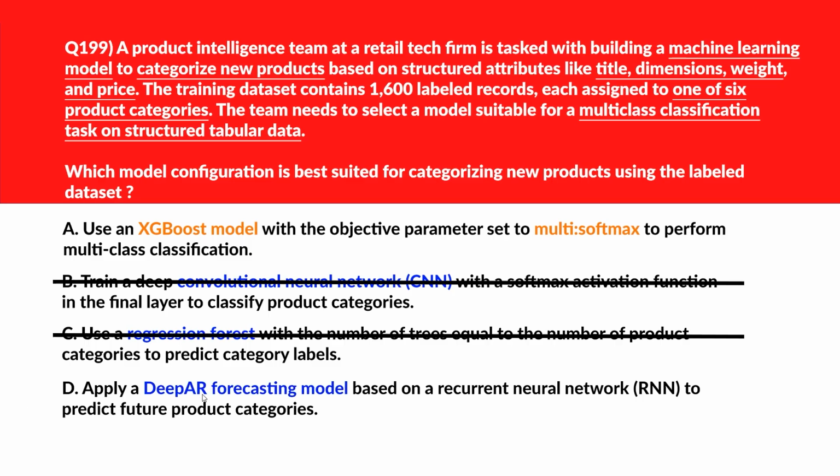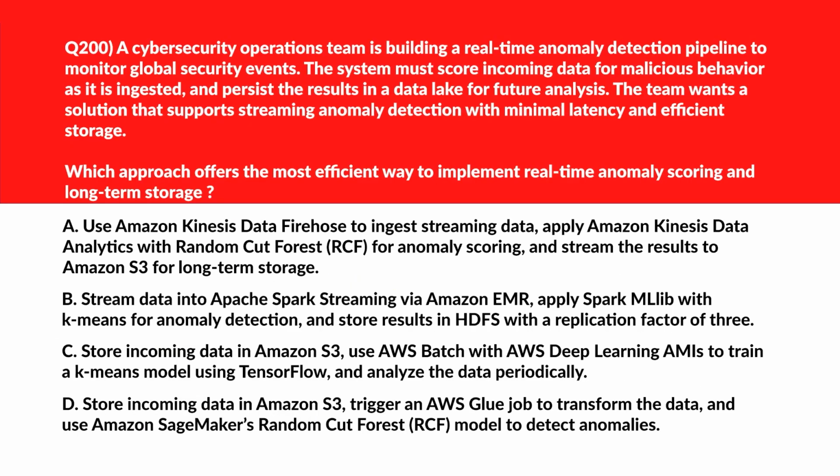D says apply a DeepAR forecasting model based on recurrent neural network, RNN, to predict future product categories. DeepAR is built for time series forecasting, not product classification. Wrong choice. We'll lock option E as the right answer.